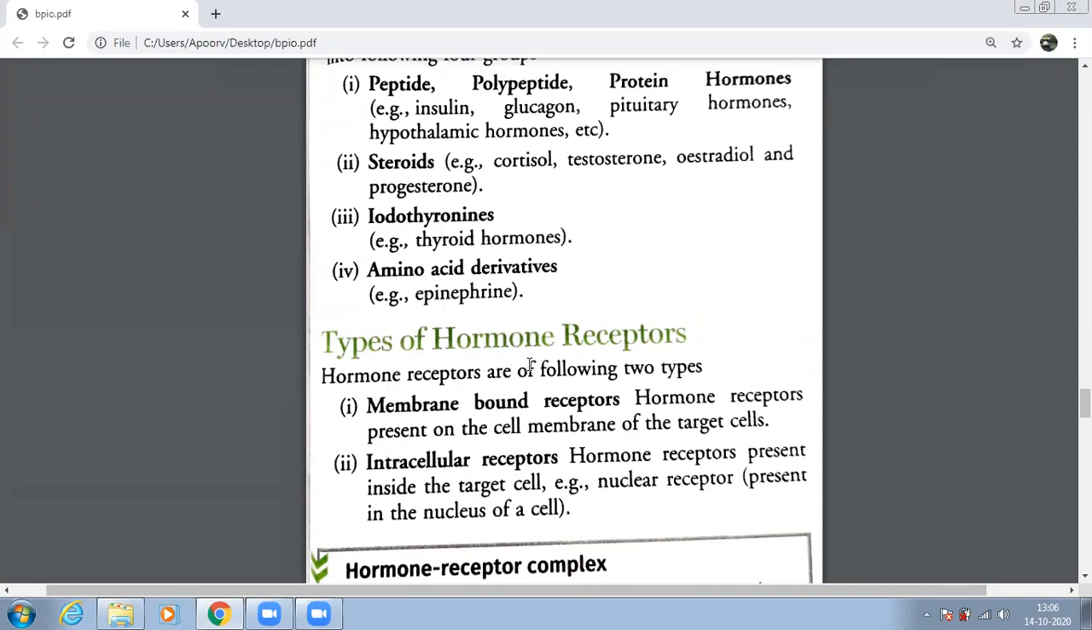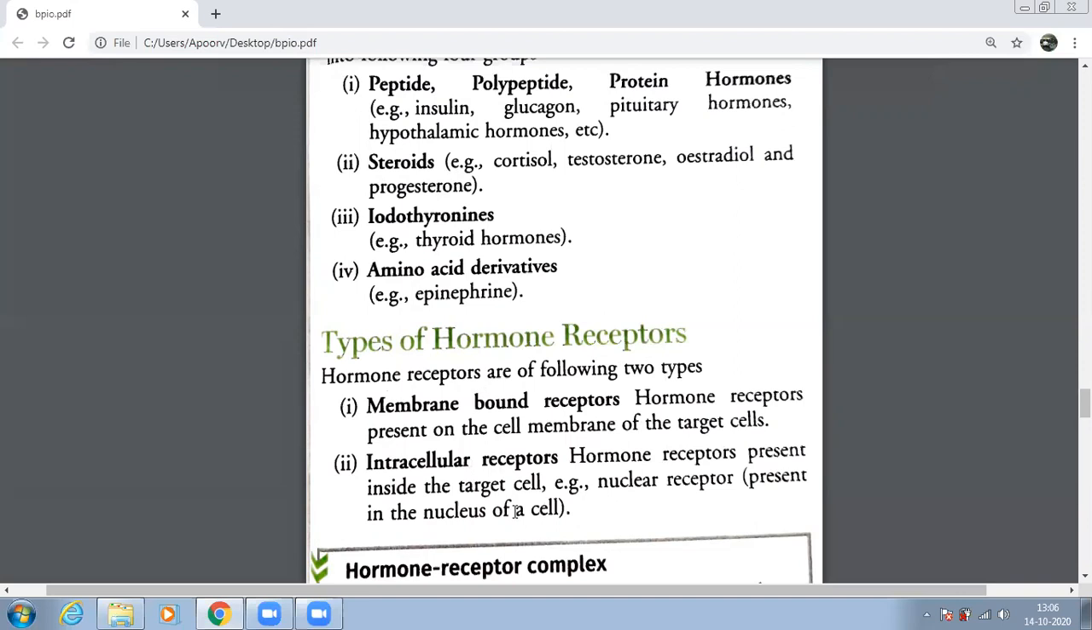See, that particular protein to which the hormone will bind is known as the hormone receptor. Clear everybody? That is what we call a hormone receptor. On the basis of hormone receptors, if you see, hormone receptors are of 2 types. One are the membrane bound receptors, those receptors which are present on the boundary of the cell membrane. And then we have the intracellular receptors, those which are present inside the target cells. They are also the nuclear receptor. Where is it present? It is present in the nucleus of a cell.